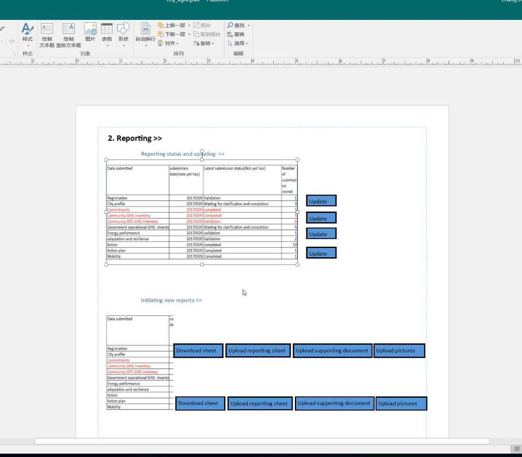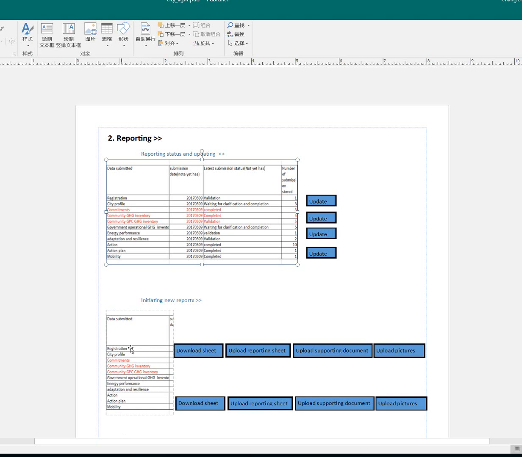And then the second section is initiating new reports. The same first section stays here, as is the name of the reporting sheet. As I said, I wish the name of the reporting sheet to be definable in the future, so I can rename it. And the number is also changeable in the future. It could be down to 6 sheets or expanded into 50 sheets, who knows.